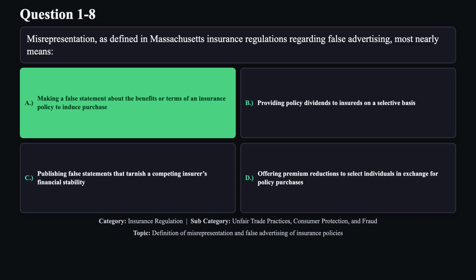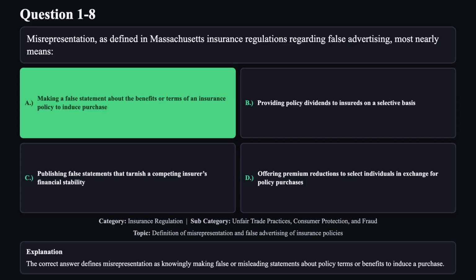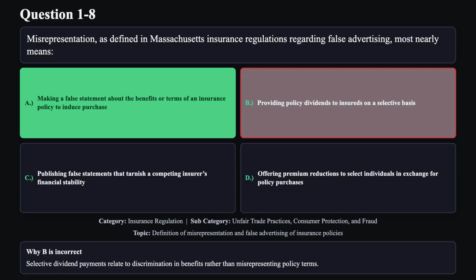The correct answer is A. The correct answer defines misrepresentation as knowingly making false or misleading statements about policy terms or benefits to induce a purchase. Reason B is not correct. Selective dividend payments relate to discrimination in benefits rather than misrepresenting policy terms.